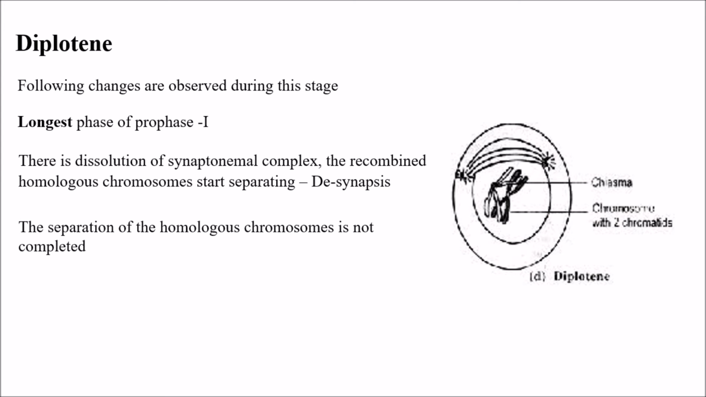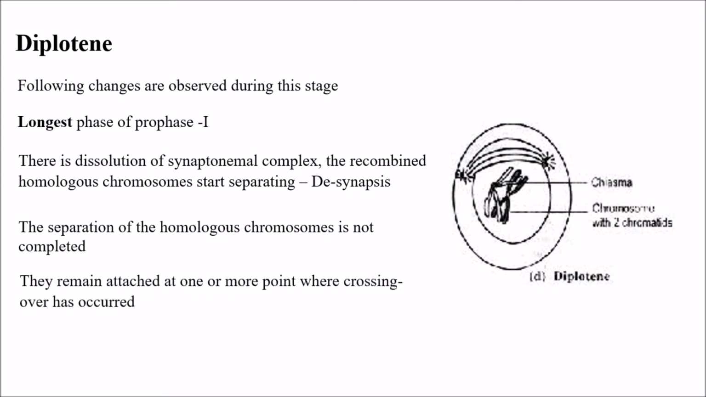The separation of the homologous chromosomes is not completed in this stage. They remain attached at one or more points where crossing over has occurred. So diplotene initiates the desynapsis process, but the chromosomes remain attached at the points where crossing over has occurred. The X-shaped structures are called chiasmata.